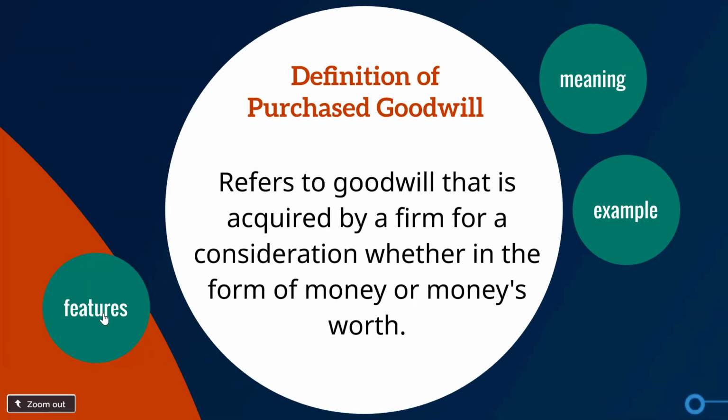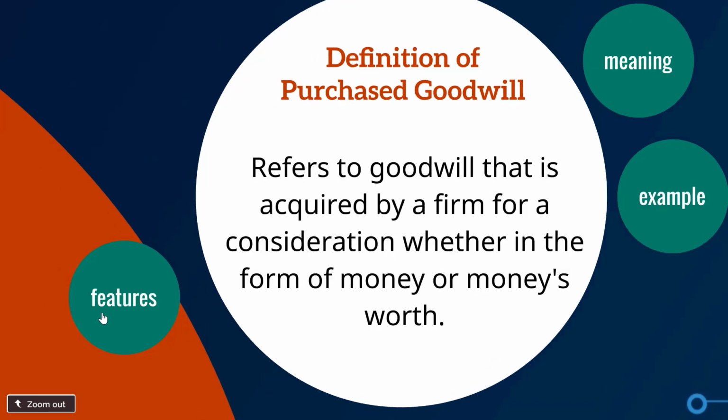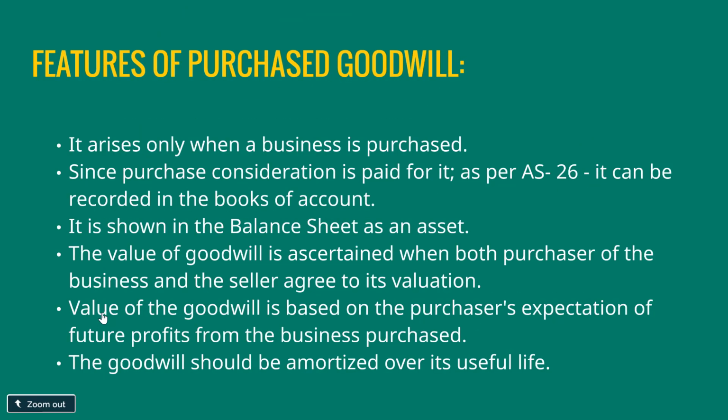Let's check out the features of purchased goodwill. The following are the features of purchased goodwill. It arises only when a business is purchased. Since purchase consideration is paid for it, as per Accounting Standard 26, it can be recorded in the books of accounts. We will come back to this in the same slide a bit later. It is shown in the balance sheet as an asset.